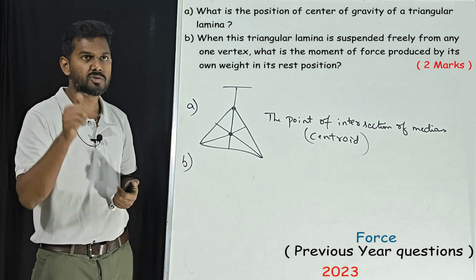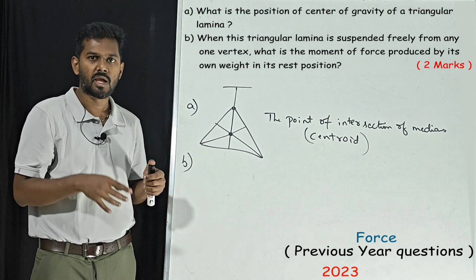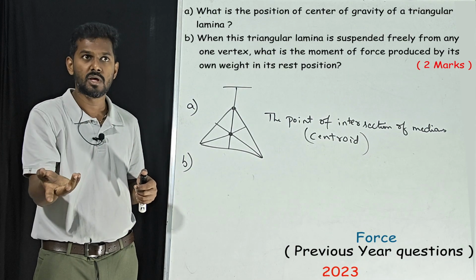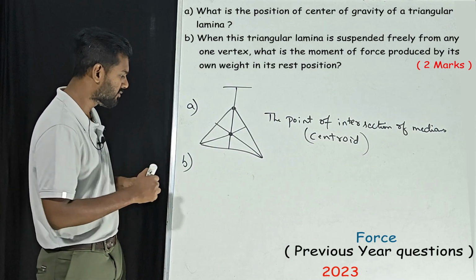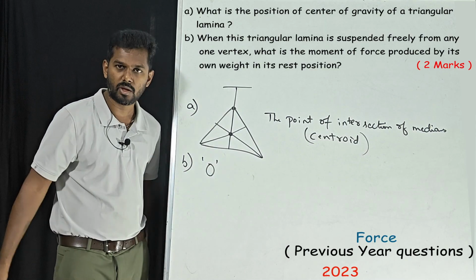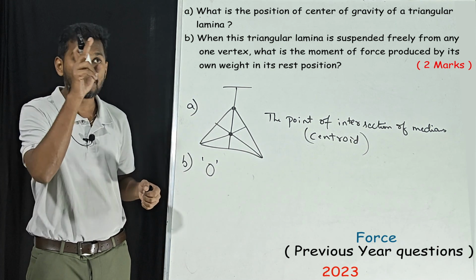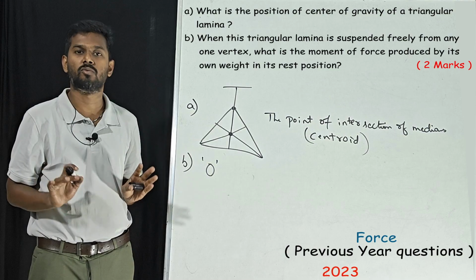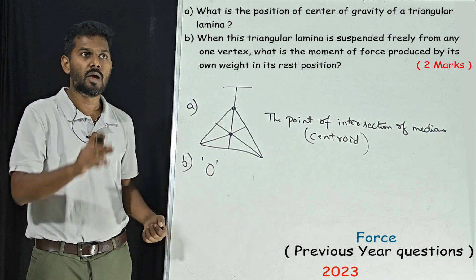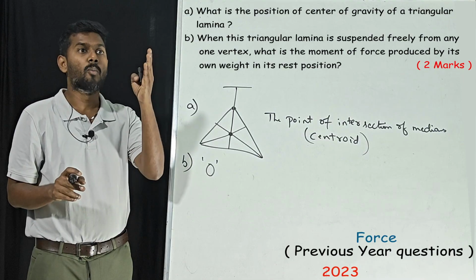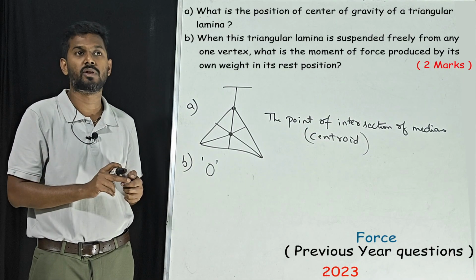Whenever they see rest position, what do you mean by moment of force? Rotation, correct? Rotation is nothing but moment of force. As it is in rest position, there will be no moment of force, so the answer will be 0. This is one way to answer it. But are they asking why? If they are asking for the reason, then you can write the reason. But what they are asking is, what is the moment of force produced by its own weight? 0, because it is in rest position.